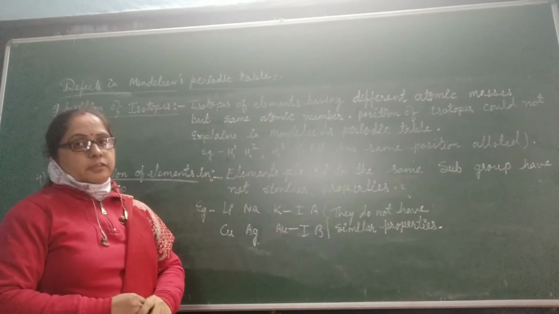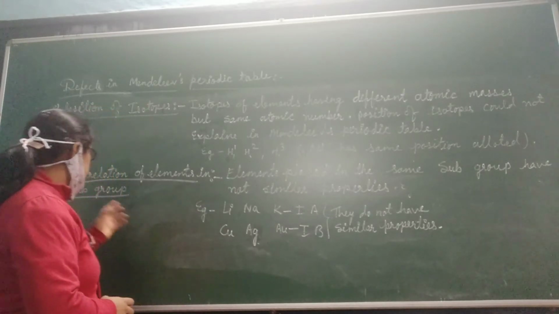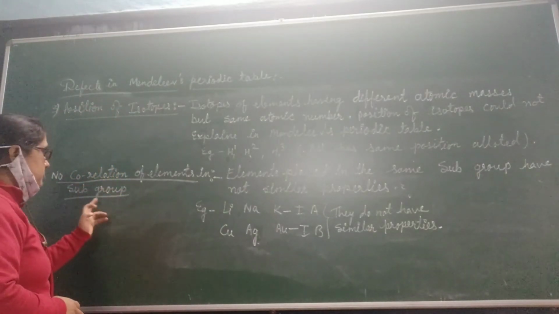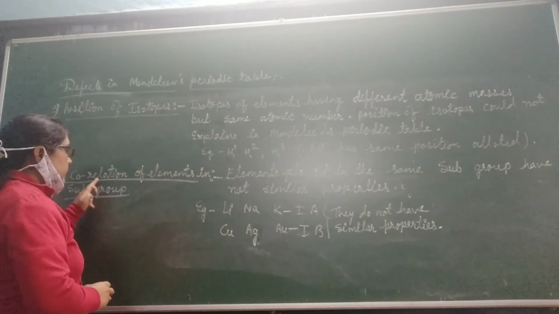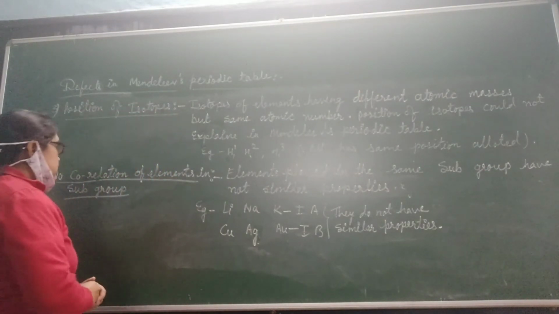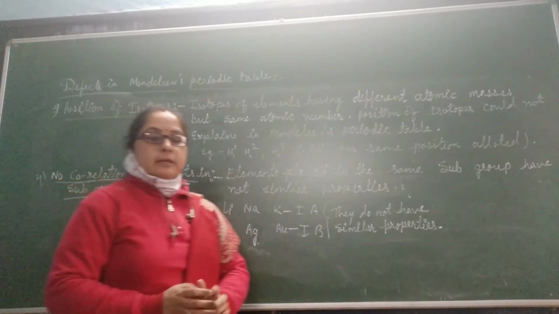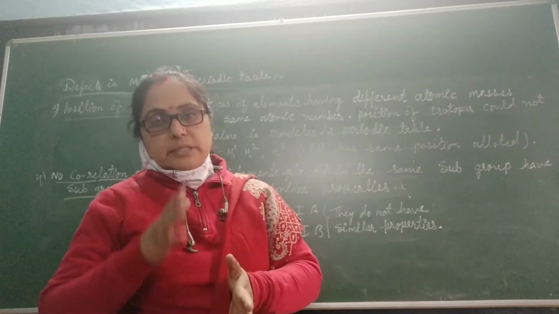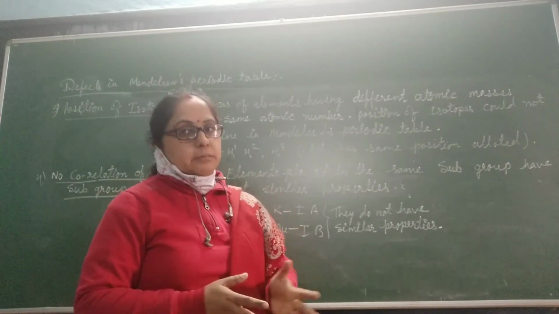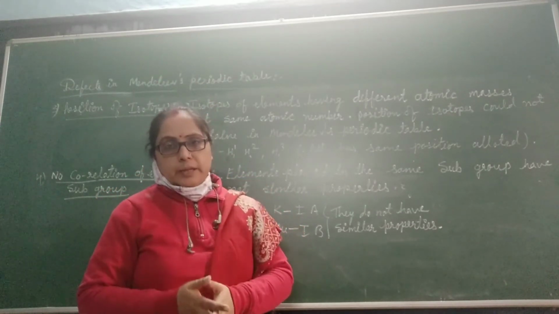Next defect of Mendeleev periodic table: no correlation of elements in the same subgroup. In Mendeleev periodic table, you have seen that one column is divided into two, named 1A, 1B, 2A, 2B.